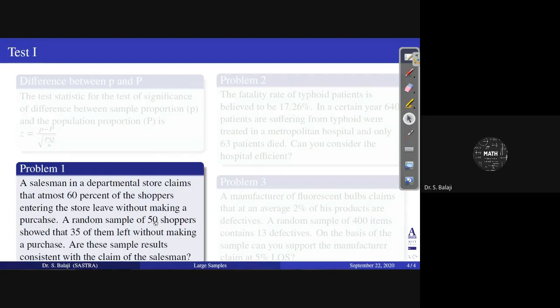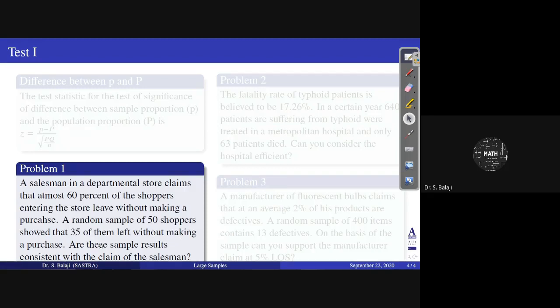A random sample of 50 shoppers showed that 35 of them left without making a purchase. This is the salesman's claim: he says that 60% of shoppers entering the store leave without making a purchase. In order to check whether it is correct or not, you identified with the help of a random sample of 50 shoppers that 35 of them left without making a purchase.